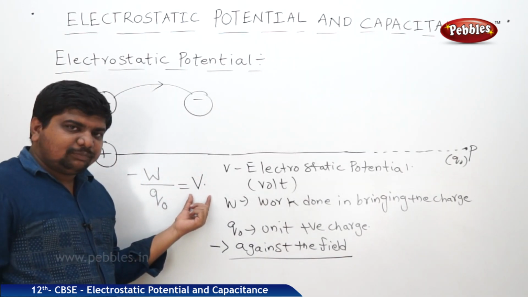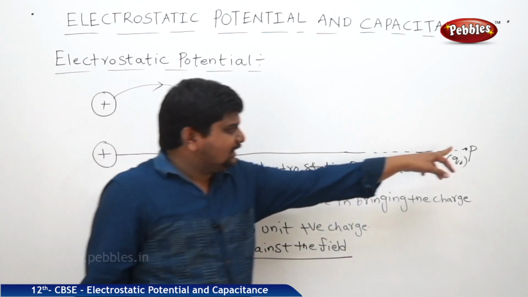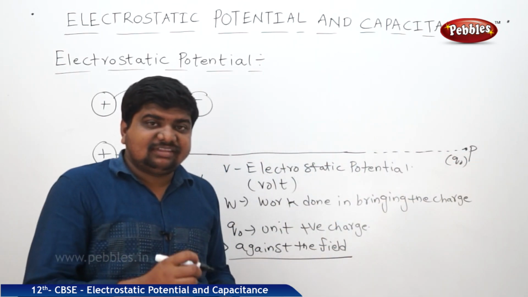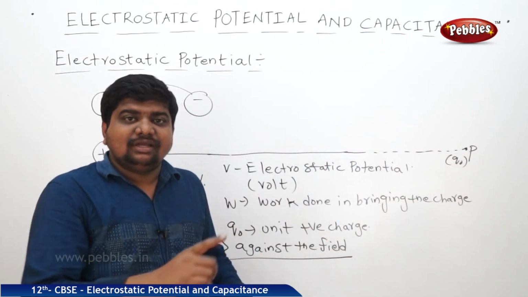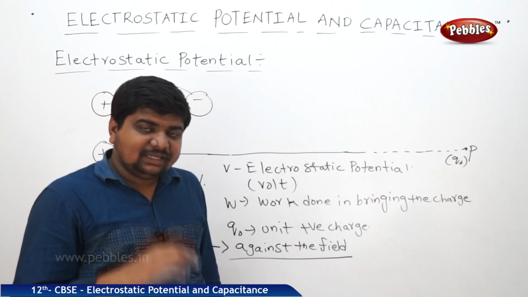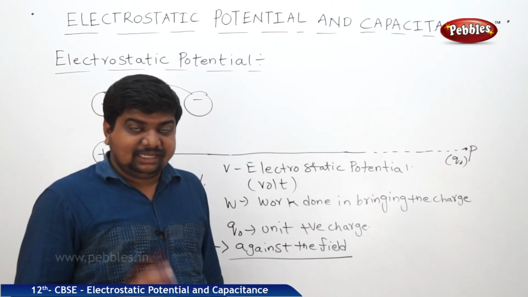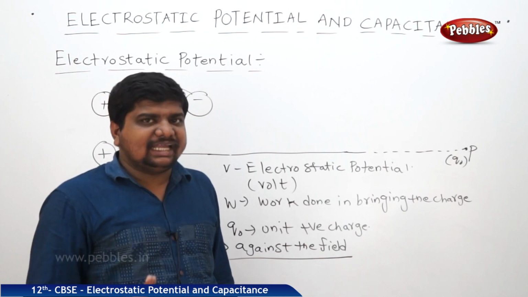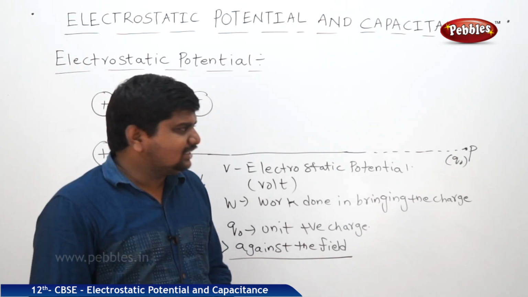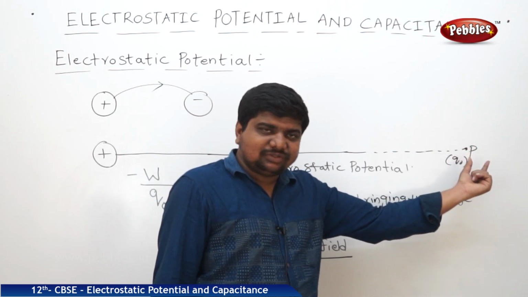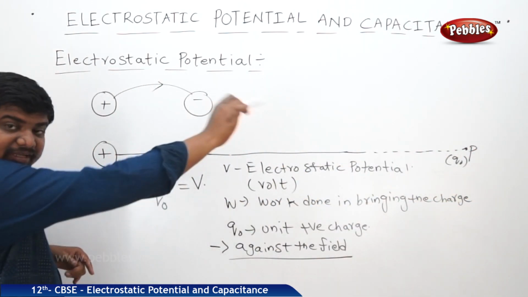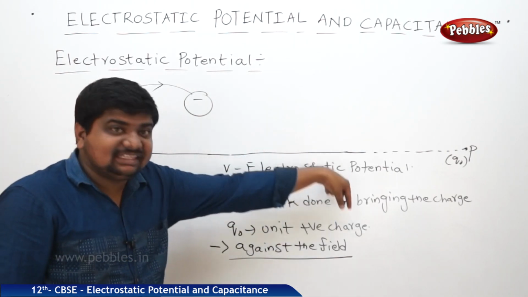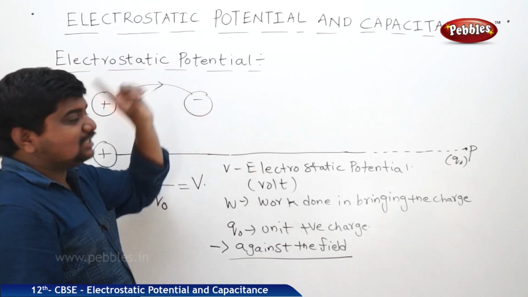Now, this is the electrostatic potential concept. See here, whenever it is brought from this point to this point, just compare the same situation with respect to a freely falling body. At position A, its potential energy is maximum. At position B, somewhat decreased, mg into x minus x. At position C, potential energy is completely zero. It means position by position, when it is approaching towards the earth, its potential energy is decreasing. Likewise, the work done in bringing a unit positive charge from one point to another point, or from the infinite point to the source charge, is stored in the form of potential energy within the charge. That's why it is called electrostatic potential.